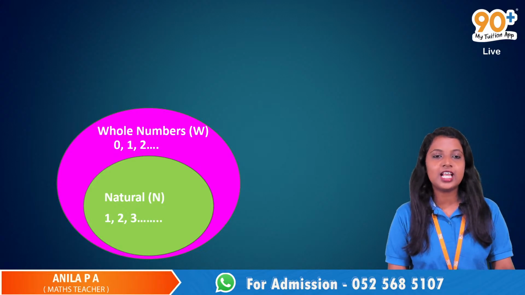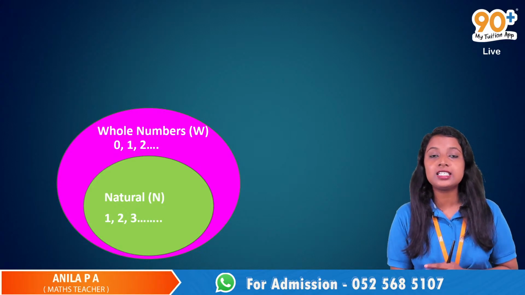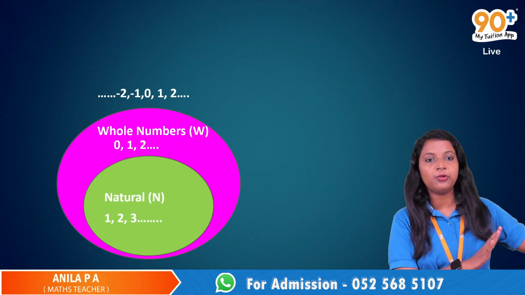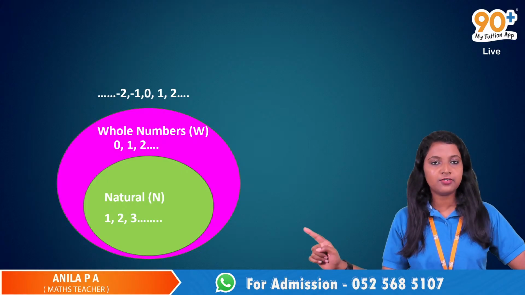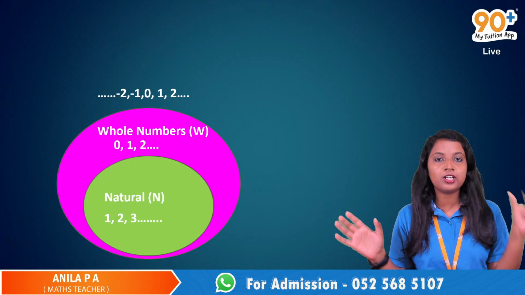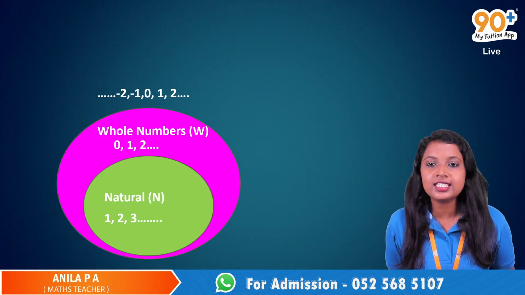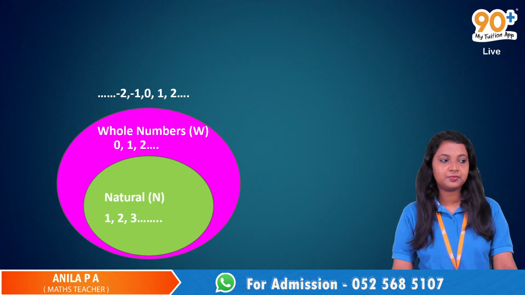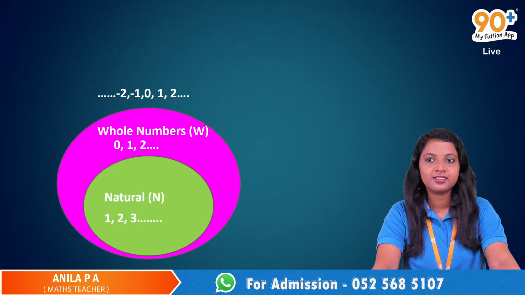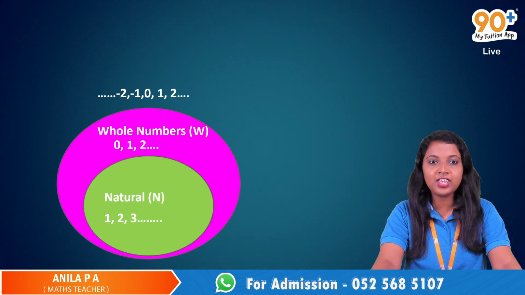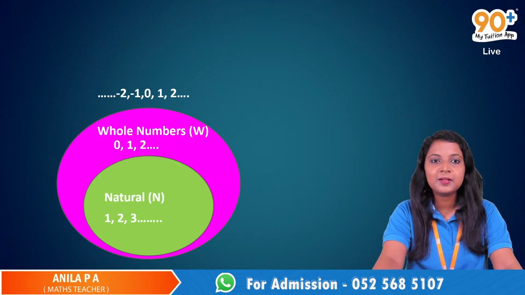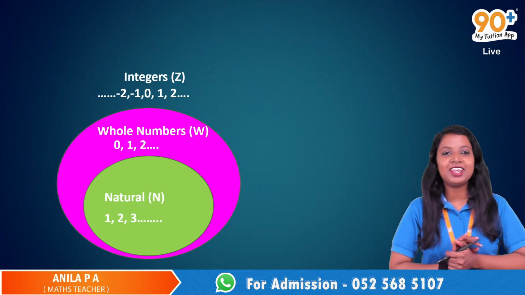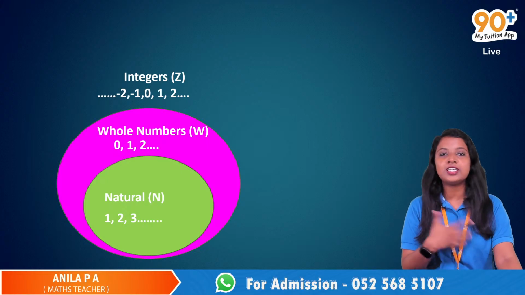Now after this 0, 1, 2, 3, I am also adding the negative numbers. So it's negative infinity, then negative 2, negative 1, 0, 1, 2, 3, 4, etc. So negative infinity to positive infinity. We have all the negative numbers, positive numbers and 0. This set is known as the set of integers, and we use the letter Z to denote the set of integers.